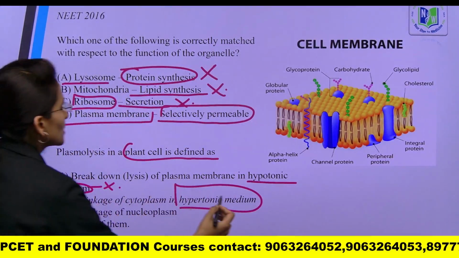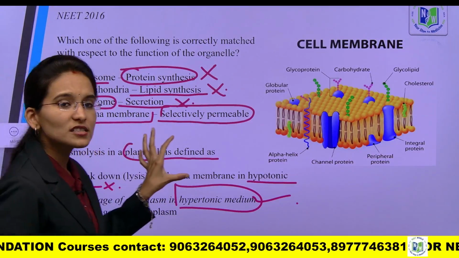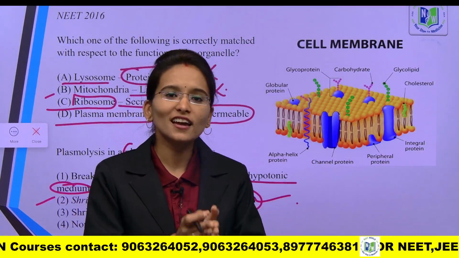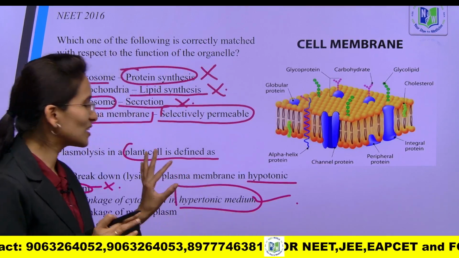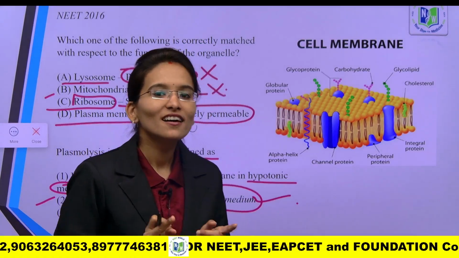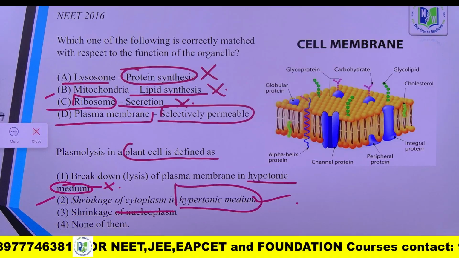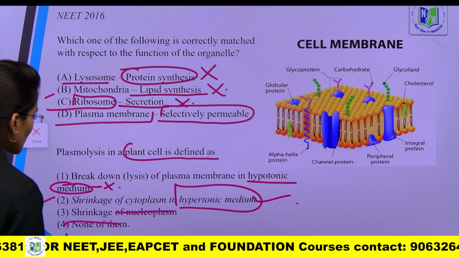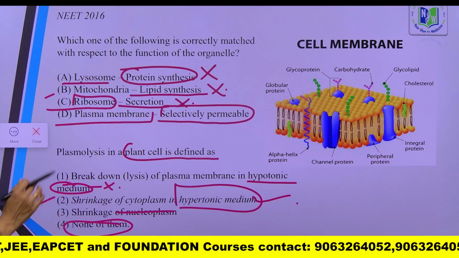Yes, so this will be the right option. This plasmolysis concept is briefly explained in the 9th standard and again it is included in the 12th standard also, so it is mandatory to learn this concept in the 9th standard. And next one, shrinkage of nucleoplasm, absolutely wrong, and option 4, none of them, is wrong because we already have the answer in the second option.